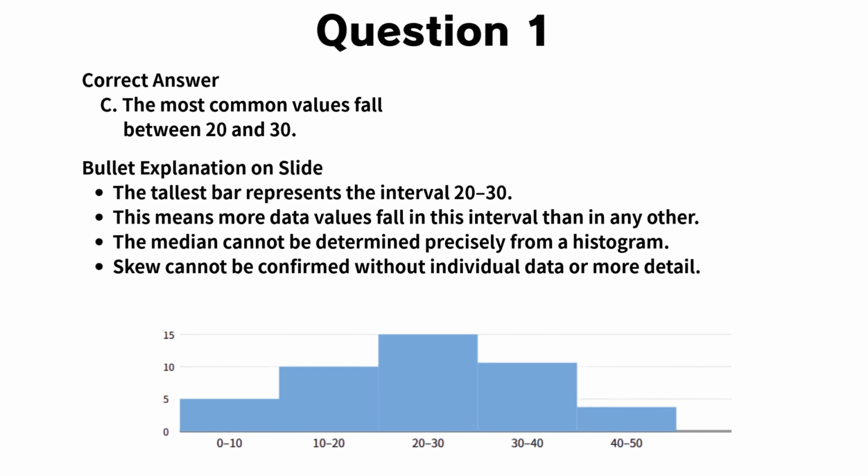Let's analyze what we can tell from the histogram. The bars show how many data values fall within each interval. The tallest bar appears in the interval from 20 to 30, which means more data values occur in this range than in any other. Now consider the answer choices.